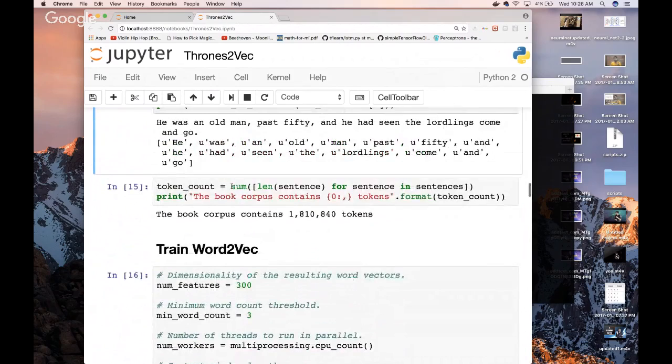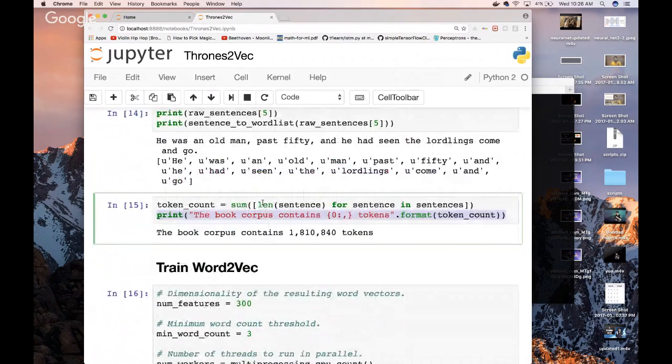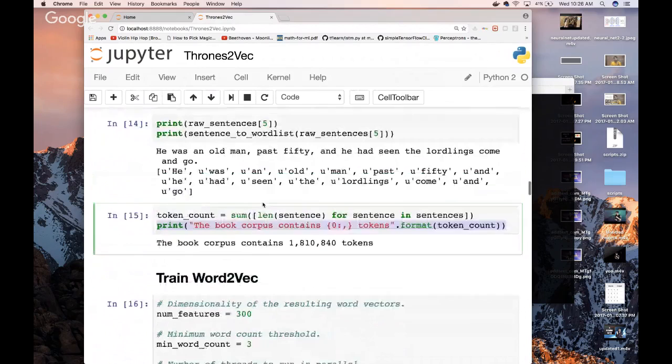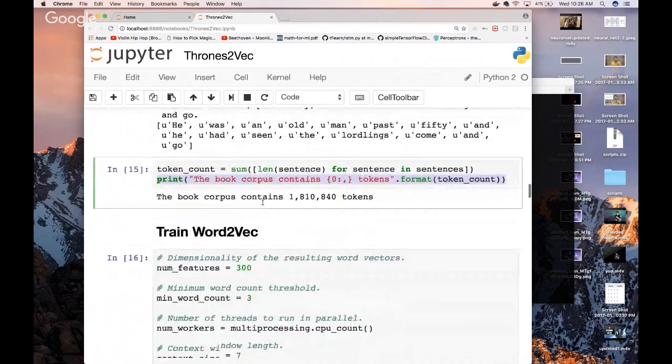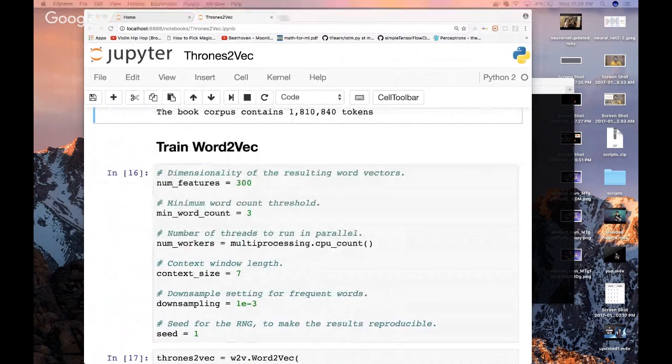Once we have our big book corpus, let's print out how many tokens we have. We're going to consider each sentence a token, and we can print it out. There's 1,810,000 tokens. No, we're going to get into vectors. I'm going to explain vectors in a second in detail. We haven't gotten to that part. So that's what we've just done.